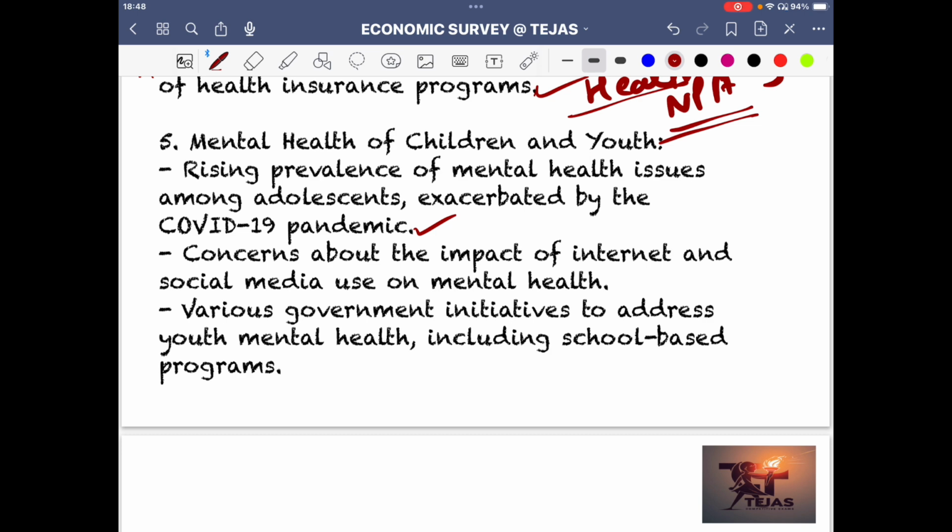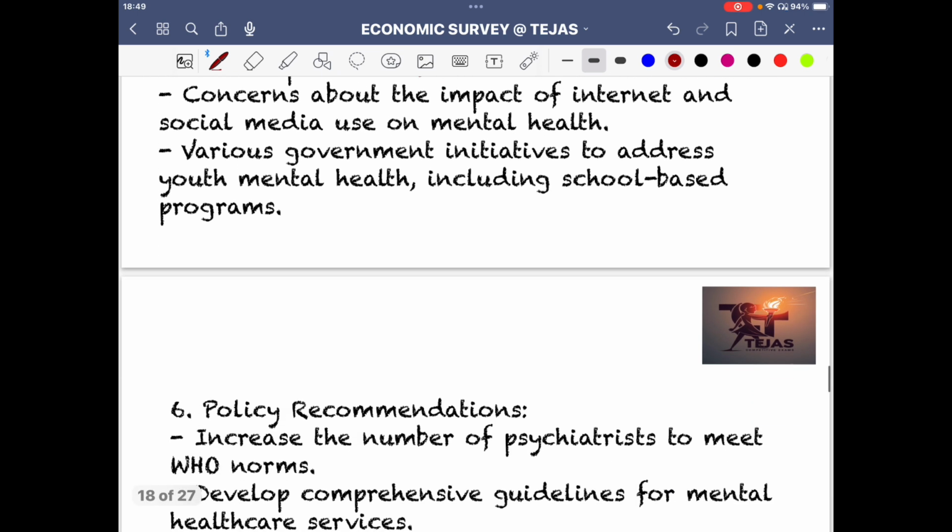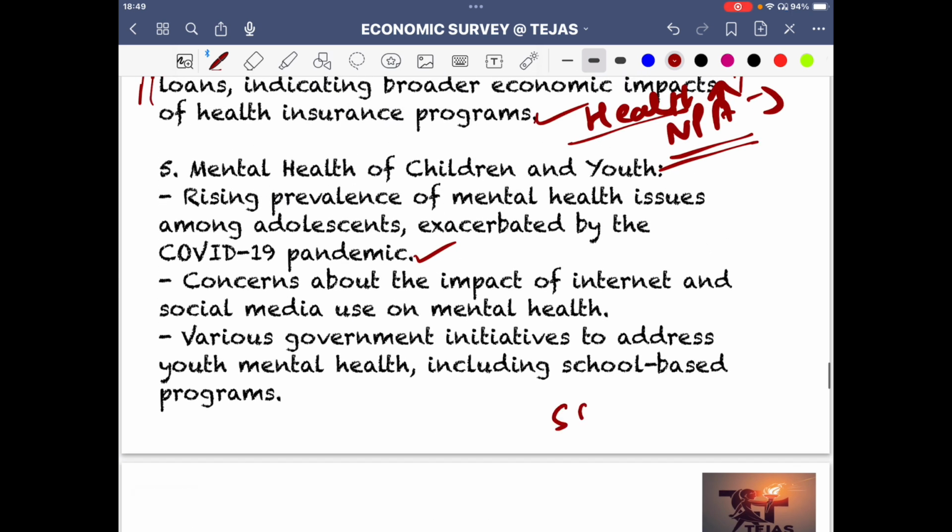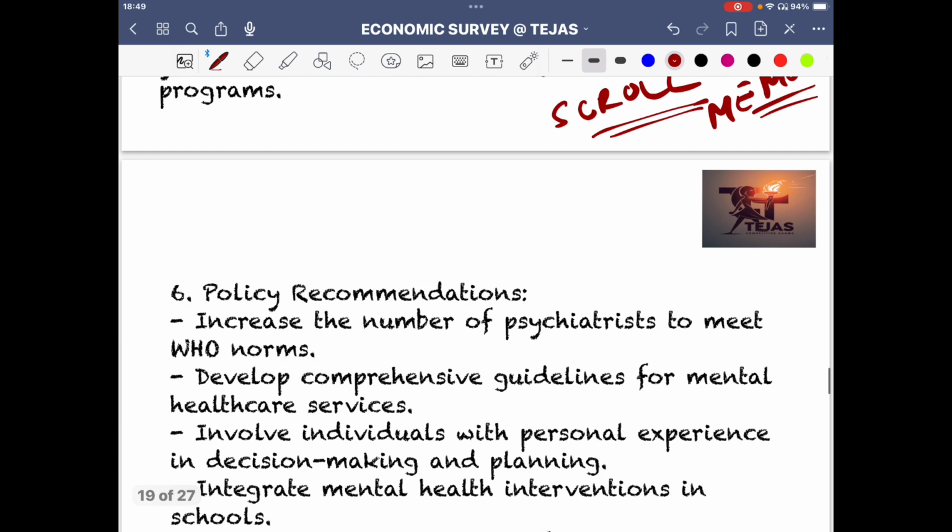Concerns about the impact of internet and social media on mental health, like that scroll down factor, you keep on watching shorts and shorts and shorts, but it actually reduces your mental retention capacity, or memory capacity is reduced. So that problem is also to be addressed.